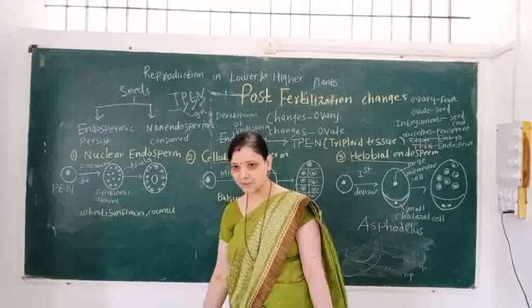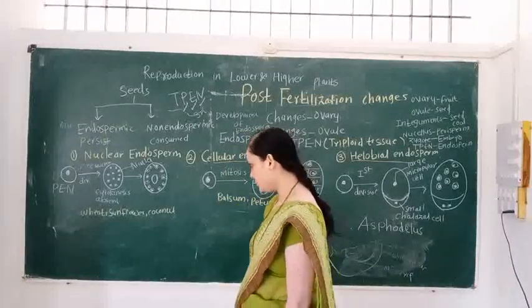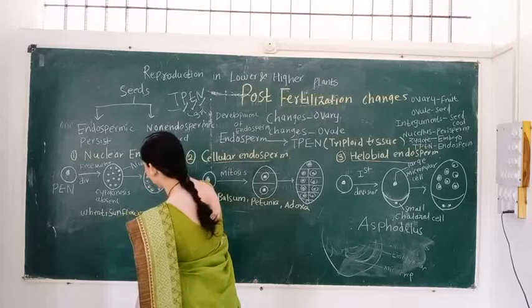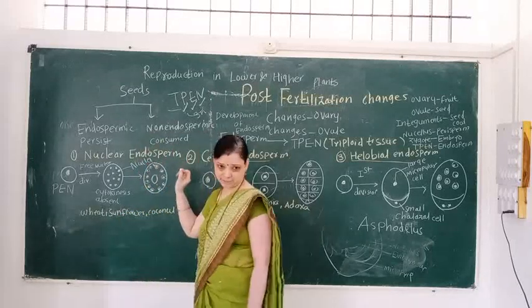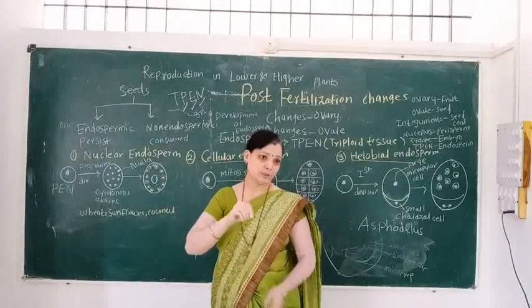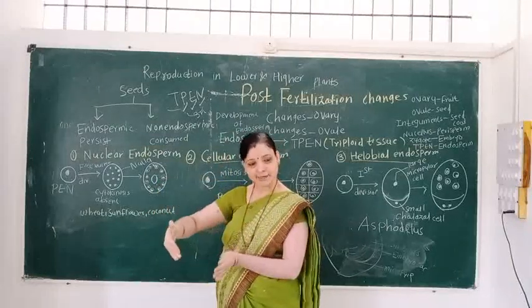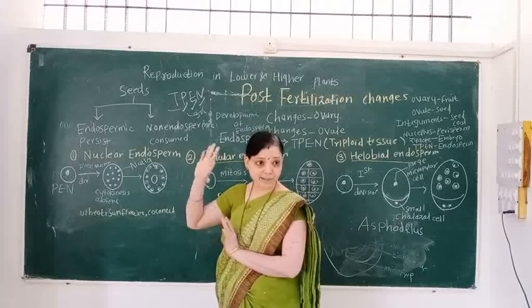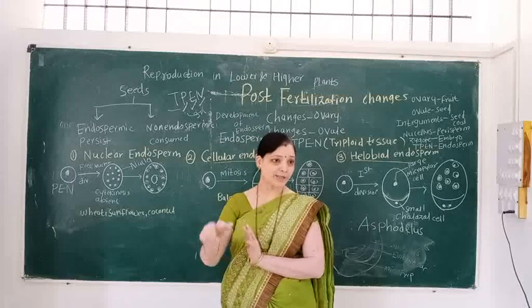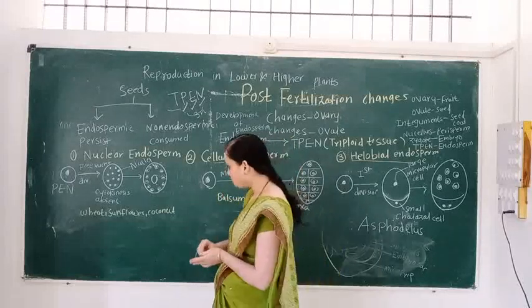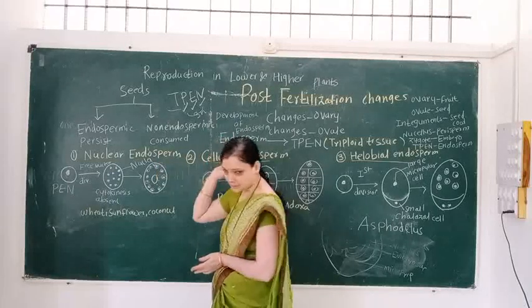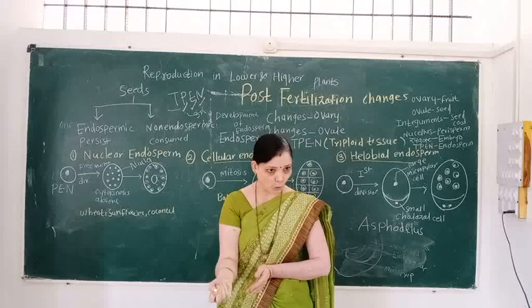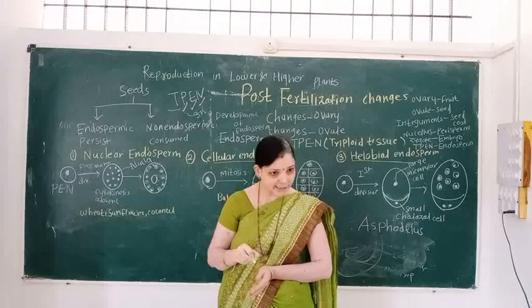The vacuole pushes the nuclei to the peripheral side, and then wall formation takes place from the periphery to the center.